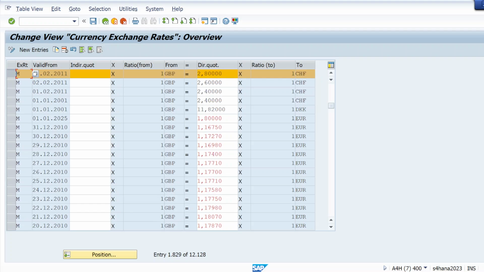Okay, so here I can see these entries. So this is a FICO side, so we have to check these things. Okay, and another T code is also there to resolve that. This is OB07. So let me check in OB07.